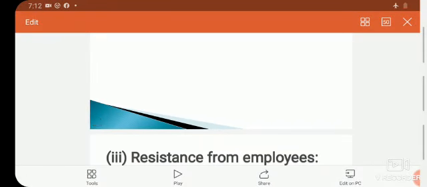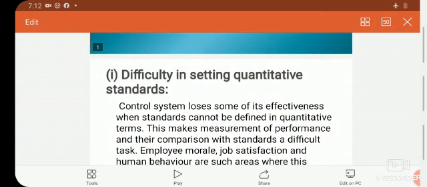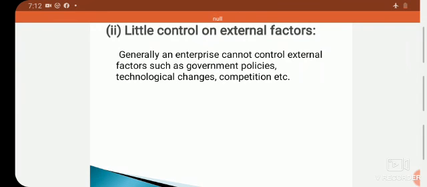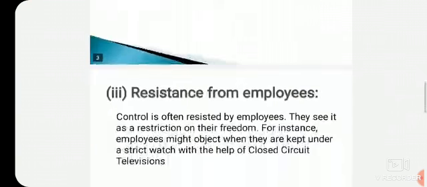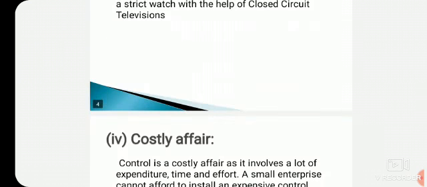This is about limitations of controlling. So here 4 points have been given, that is, 4 drawbacks have been given. First one, difficulty in setting quantitative standards. If the management fails to set quantitative standards, then there will be difficulty to control. Then management has little control over external factors. Then there will be resistance from employees. The last one, that is costly affair. So these are the 4 points. These are considered limitations of controlling.